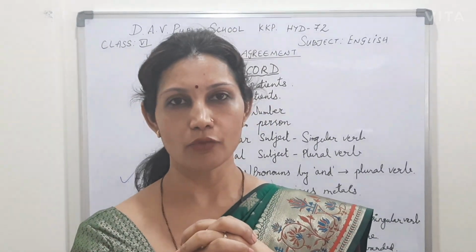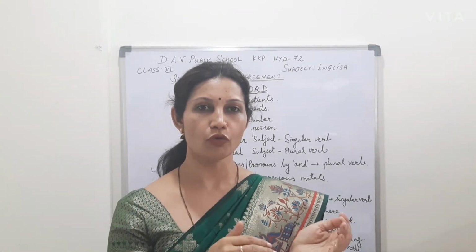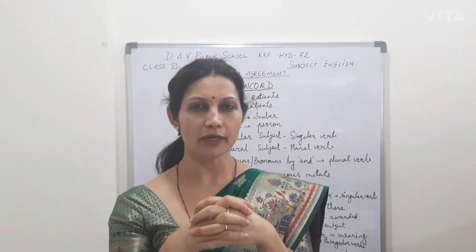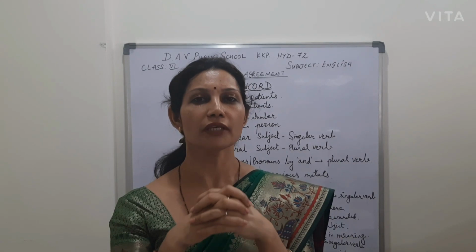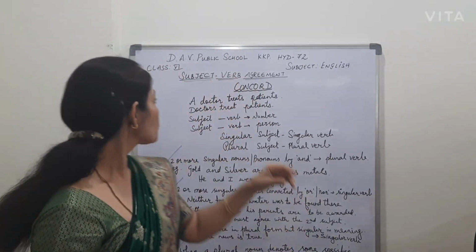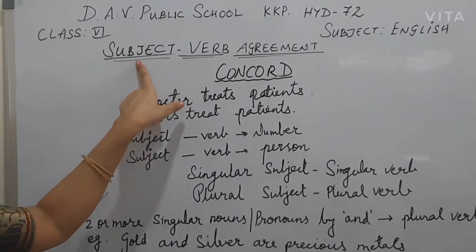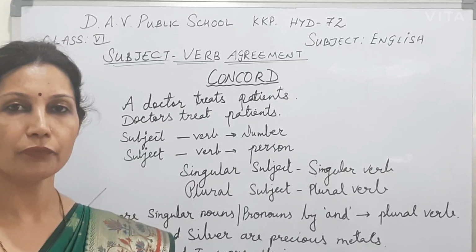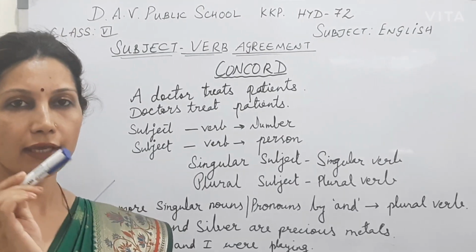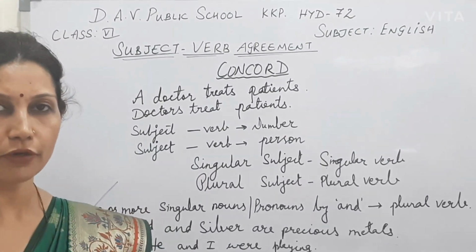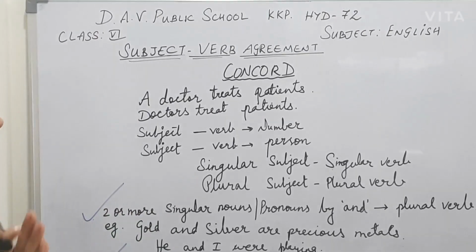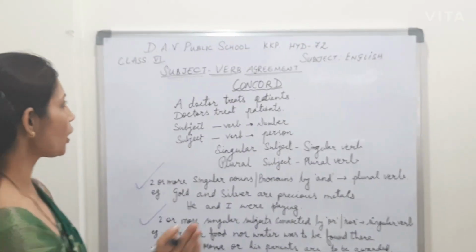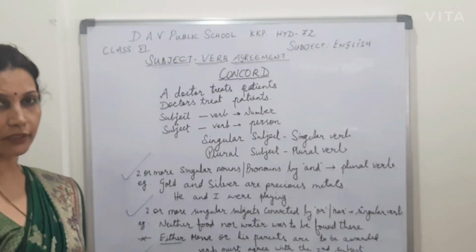So that you see around you in all the relationships, even in your home, in your school, with your friends, with your family members. So that is called agreement and concord. Remember, it means to maintain harmony. So now students, what is subject? So in the previous classes you have learned that each sentence has three parts: subject, verb, object. So every sentence has subject, object and verb. Now, what is the meaning of subject here?